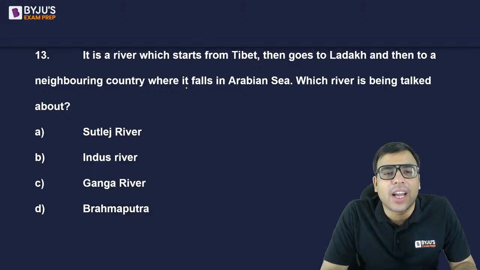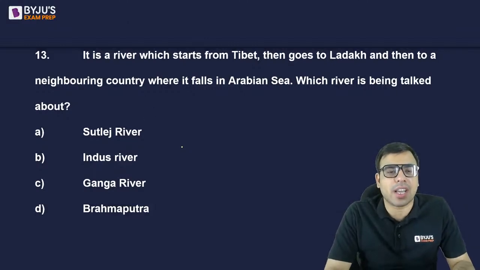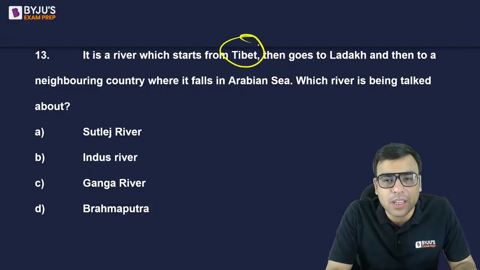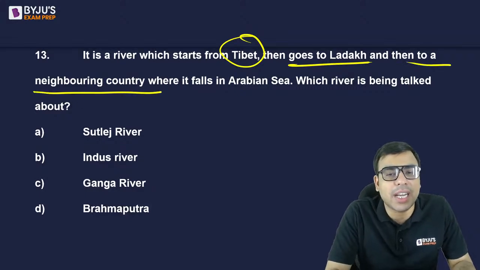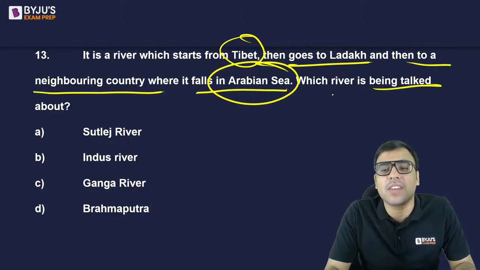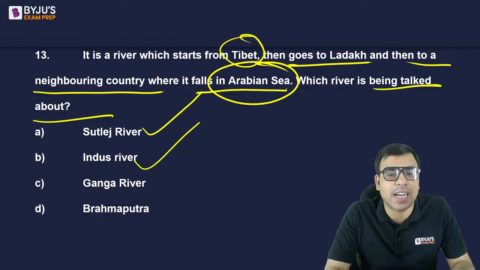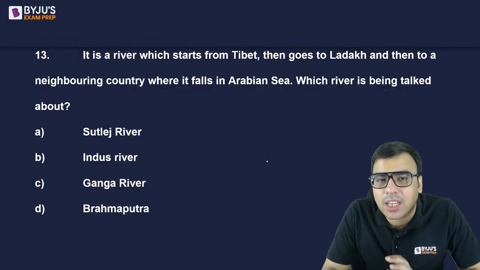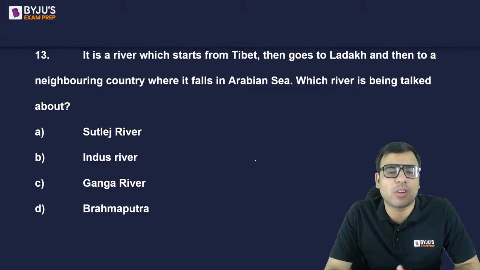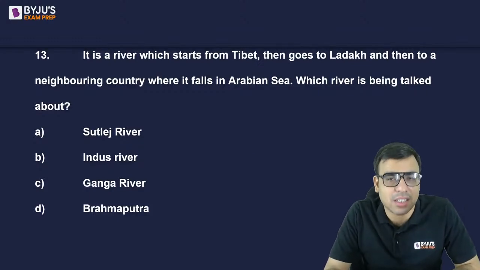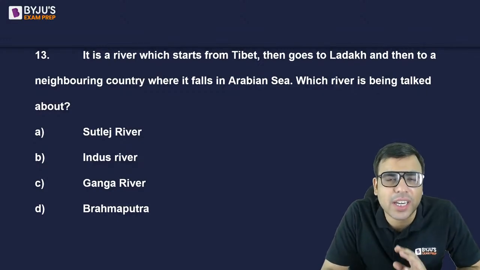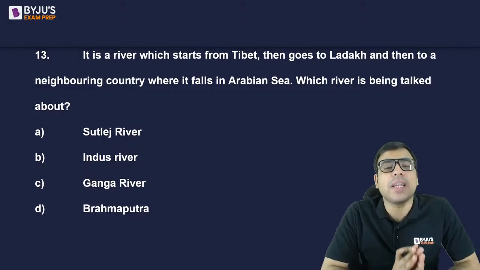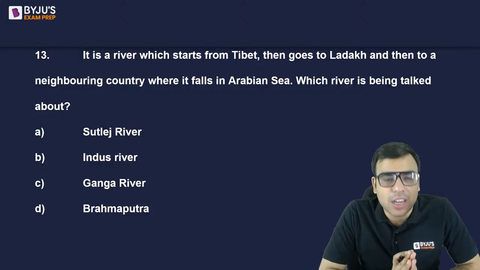Yes. Okay. Let's move on to the next one. It is a river which starts from Tibet, goes to Ladakh and then to a neighboring country where it falls in the Arabian Sea. Which river is being talked about? Satluj River, Indus, Ganga, Brahmaputra. You should have a basic geography idea about the famous rivers of India like Ganga, Satluj, Indus, Brahmaputra. You should be knowing it. Okay. So please tell me which river is being talked about in this question.